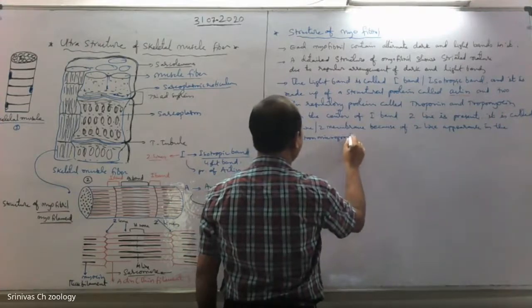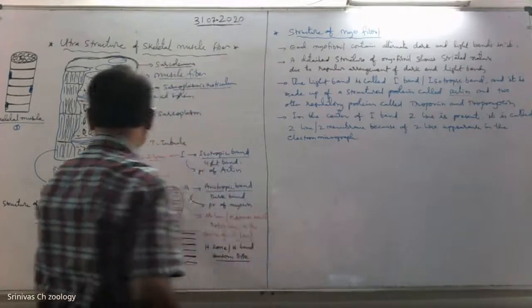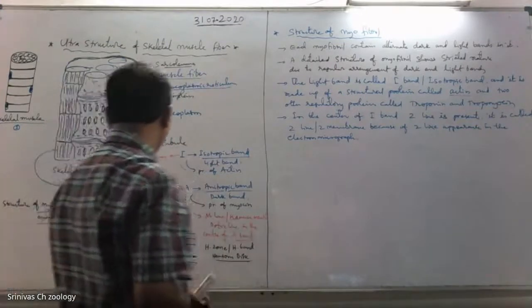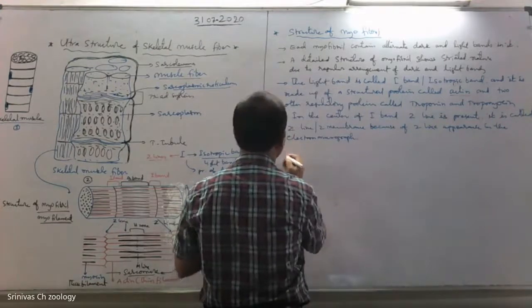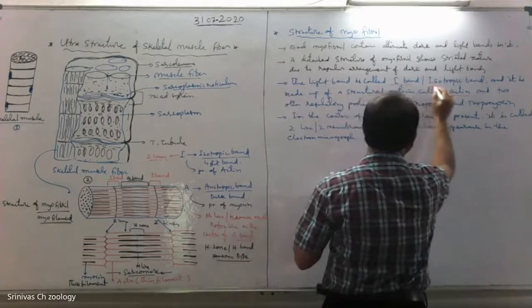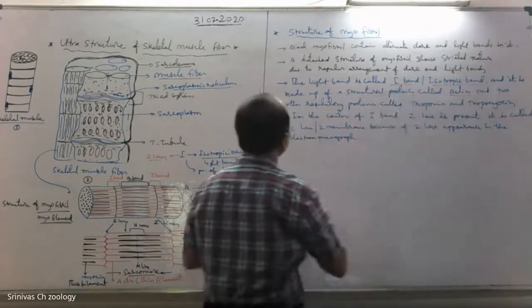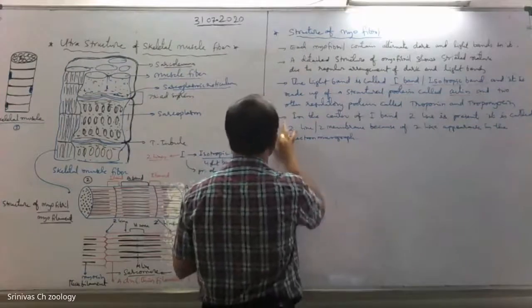The electron micrograph. In the center of the I-band, Z lines are present. Next, the I-band and A-band. I-band is completed. Now, A-band. I-bands are isotropic bands. The A-band is called a dark band.